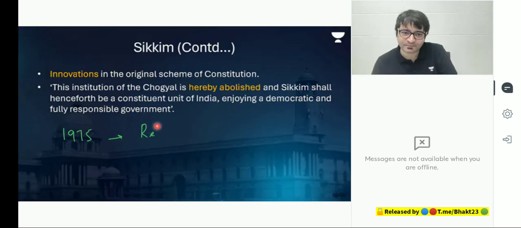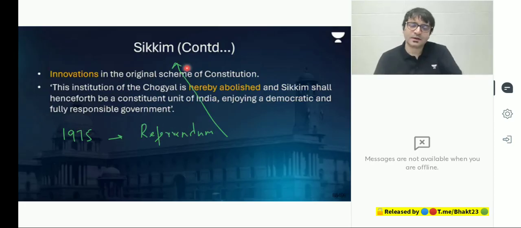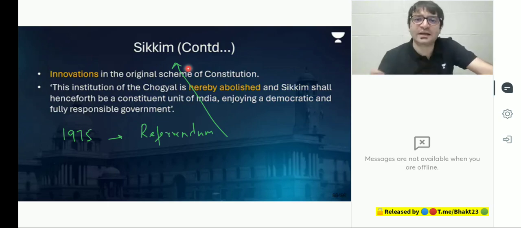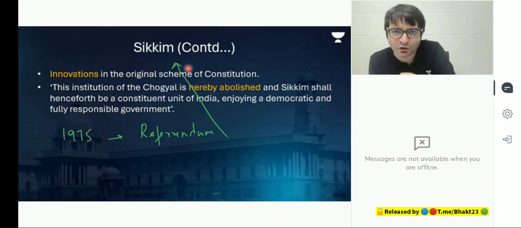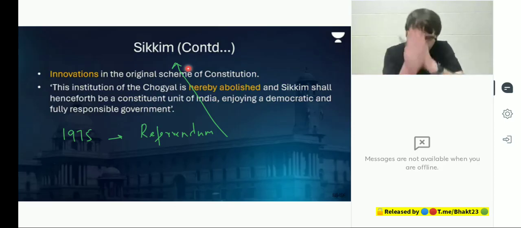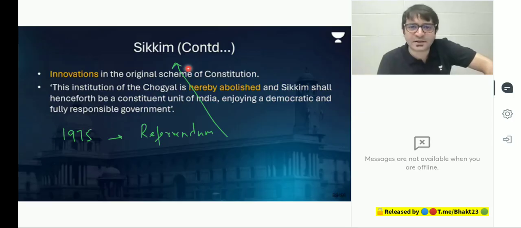There was a referendum in Sikkim. The Sikkimese government asked the people that what we are going to do is pass a law through which the institution of Chogyal is abolished. Previously, Chogyal had all the powers. Then in 1974, he becomes a nominal head, a constitutional head. The real power is with the government, with the assembly, with the parliament. Now, one year later in 1975, this whole institution is abolished. And the Sikkim government is telling the people, you now vote.